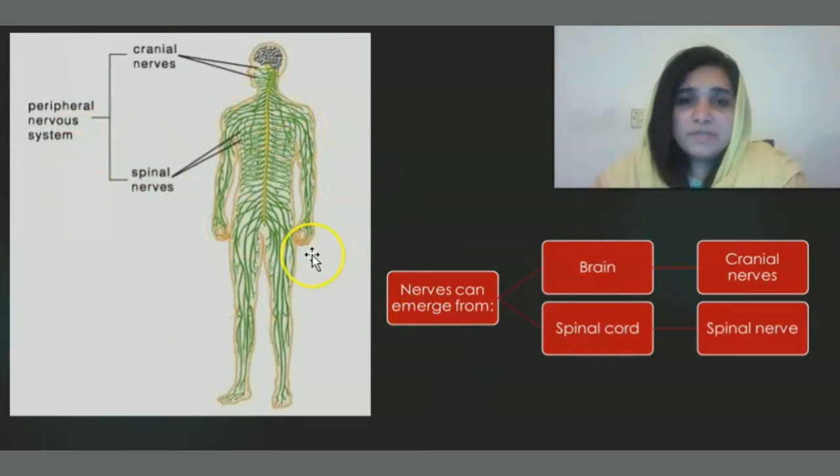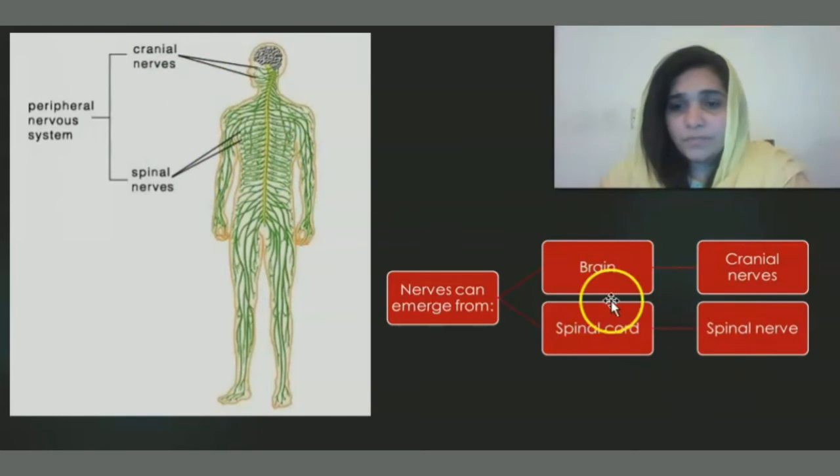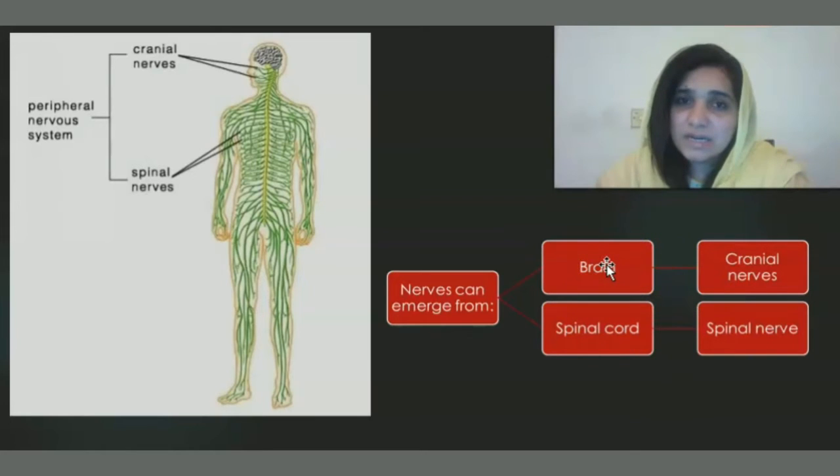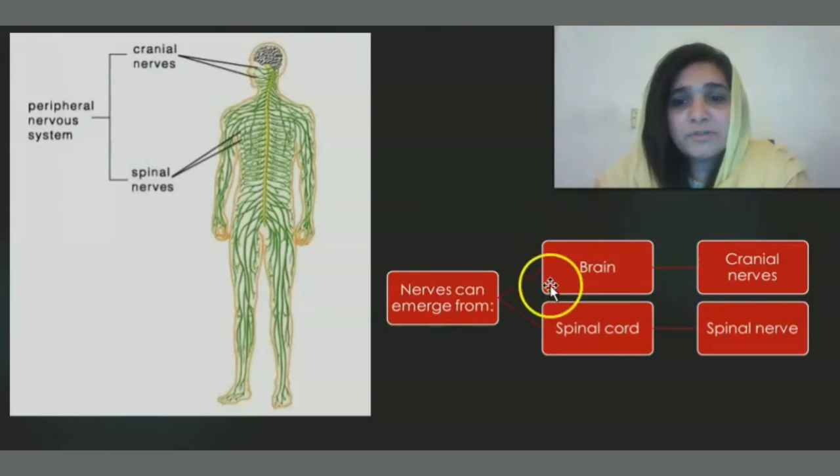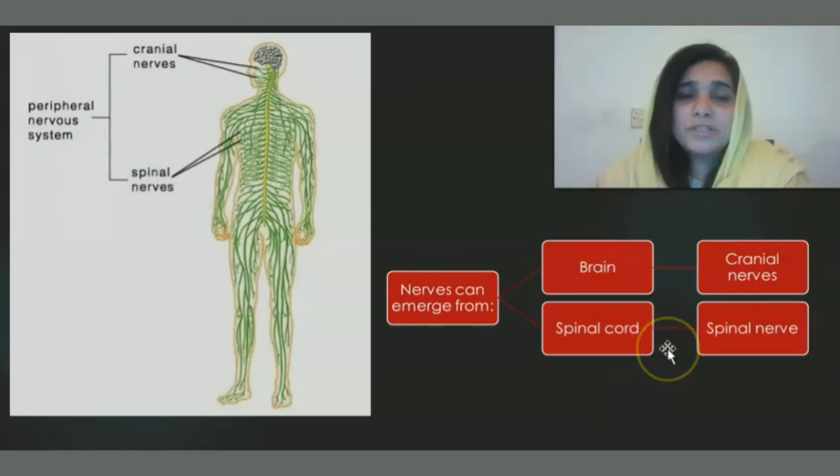Now, the peripheral nervous system includes cranial nerves and spinal nerves. Cranial nerves are the nerves that originate from the brain and spinal nerves are the nerves that originate from the spinal cord. They are named accordingly because the brain is enclosed in the skull, and the part of the skull that encloses the brain is known as the cranium. That's why these nerves are known as cranial nerves, with reference to the brain. And those that originate from the spinal cord are called spinal nerves.